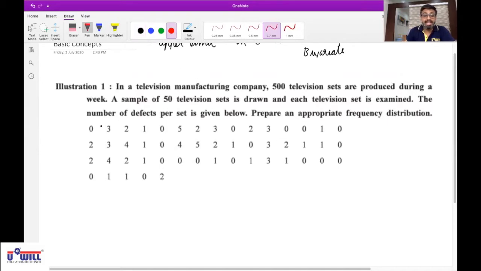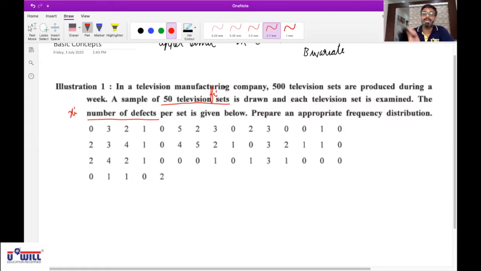So, if you all have the textbooks with you, take it out, and in this illustration 1, number of defects per set would be your variable xi, because number of defects will vary from television to television. So number of defects is your variable. And then a sample of 50 television sets is done. So that is your frequency. Frequency is number of repetitions. So the number of television sets having the defect would be the number of repetition.